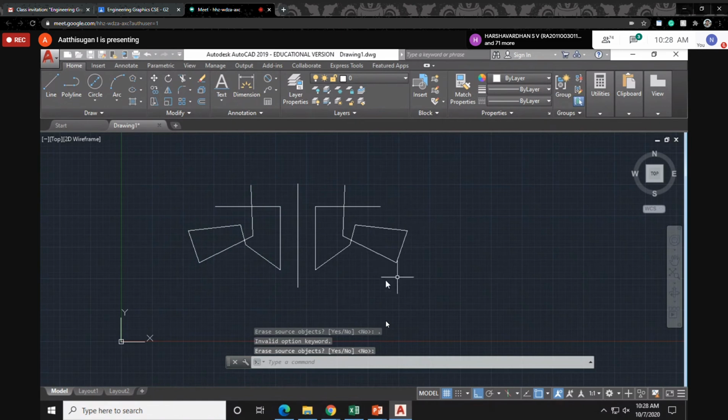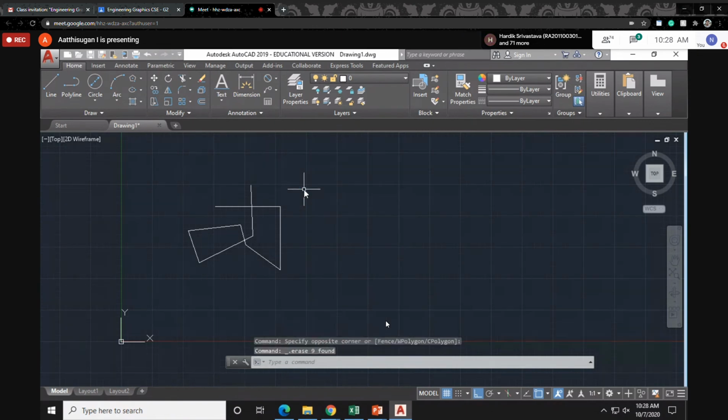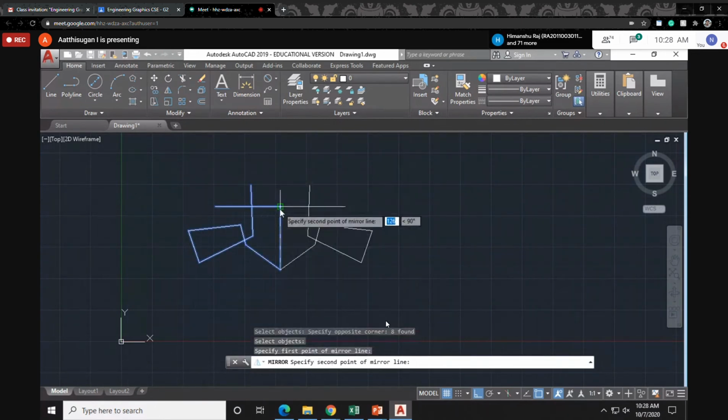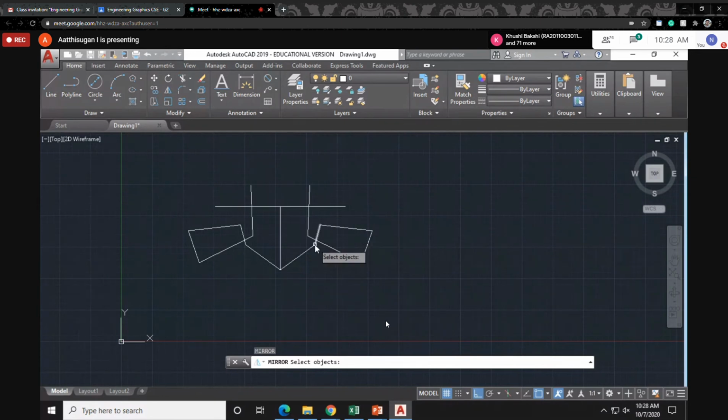Or else, see, the same will be mirrored this side. Or else, if I mirror from this point, see, MI, select objects, enter. From this point itself I can mirror. That is also possible. So I am taking this point, I can mirror like this. That is the purpose of mirror.